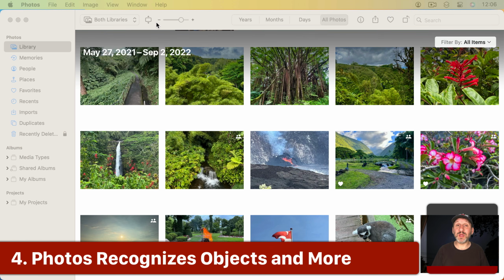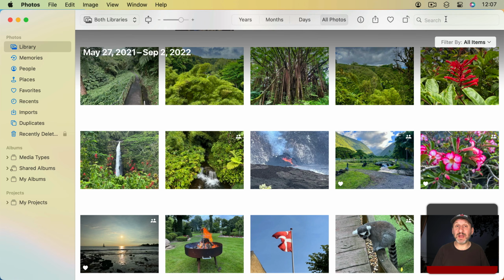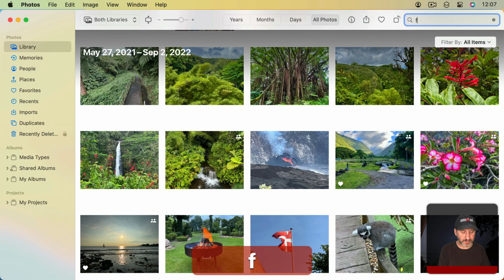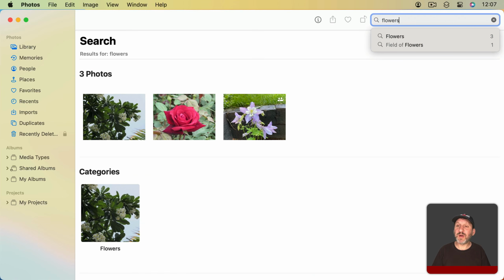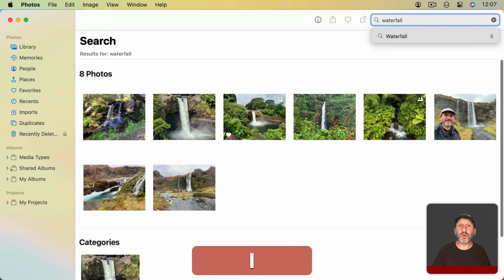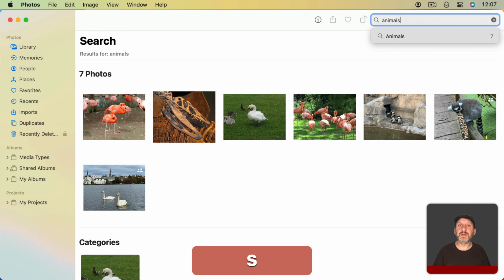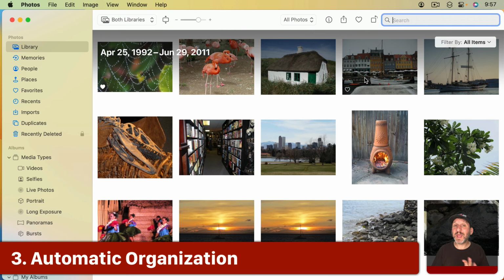But that's not the only thing that Photos recognizes. It also recognizes objects and other elements inside of Photos. So you could search for something like flowers and it will find photos with flowers in them, or waterfall, or animals, or sunset.